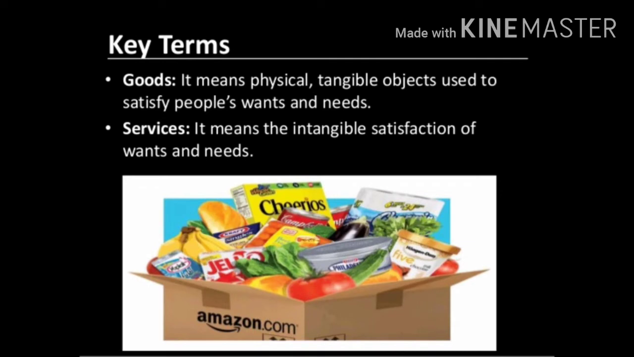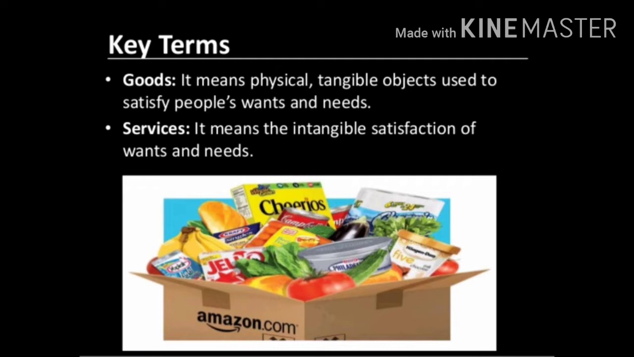Now let's begin the session with the key terms used in microeconomics. The first term is goods. It means physical, tangible objects used to satisfy people's wants and needs. That is, tangible means goods which we can see and touch. Example, TV, furniture, automobiles, etc.